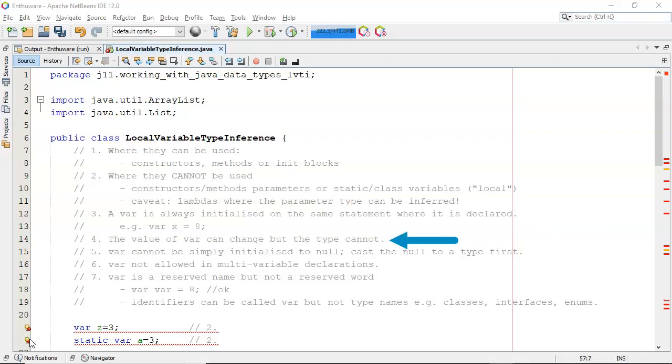Obviously, you can't change the type. Be careful with the null. Multiple variable declarations there. Those two are kind of edge cases. But it is a reserved name, but not a reserved word.